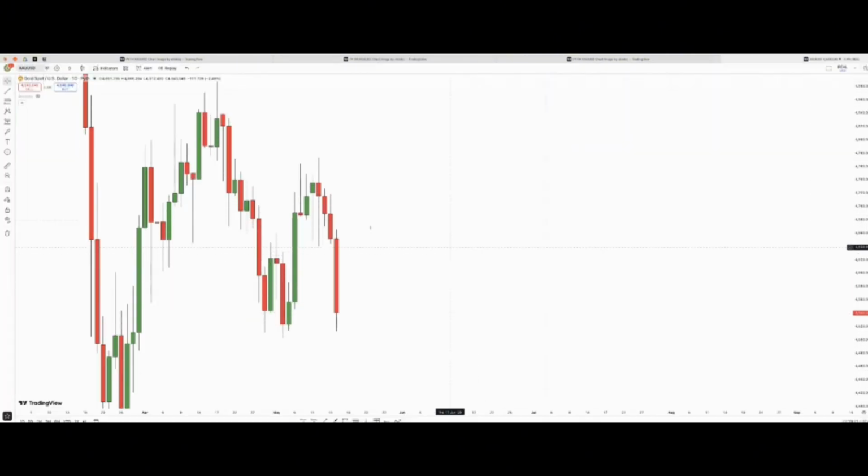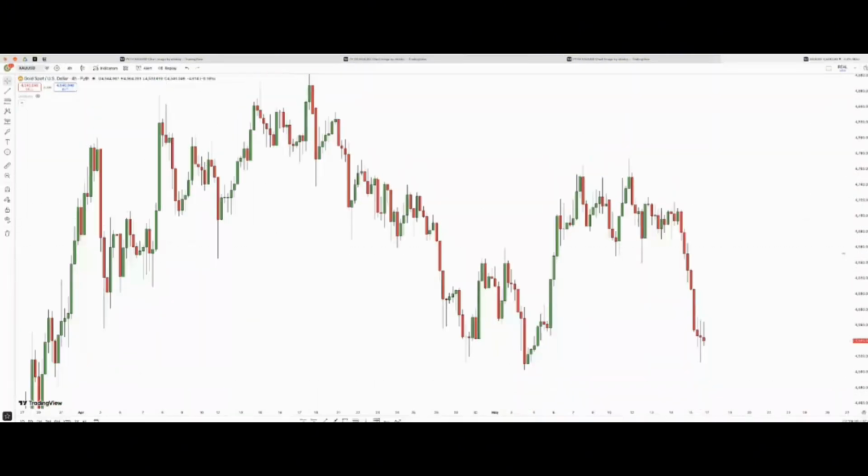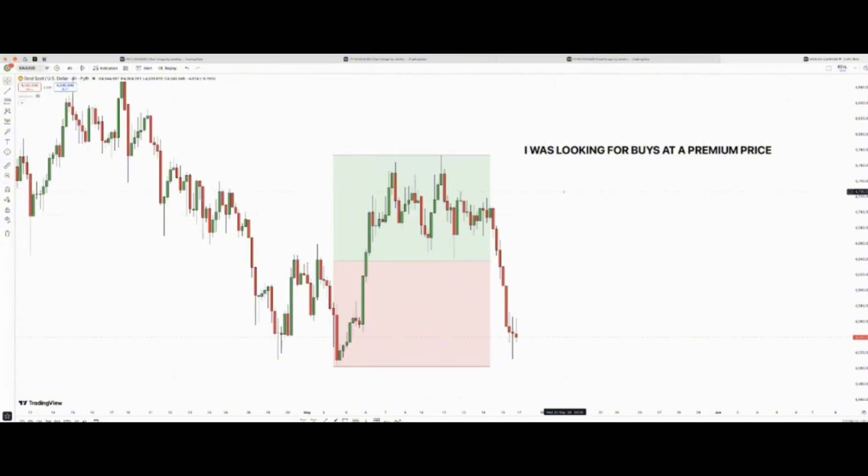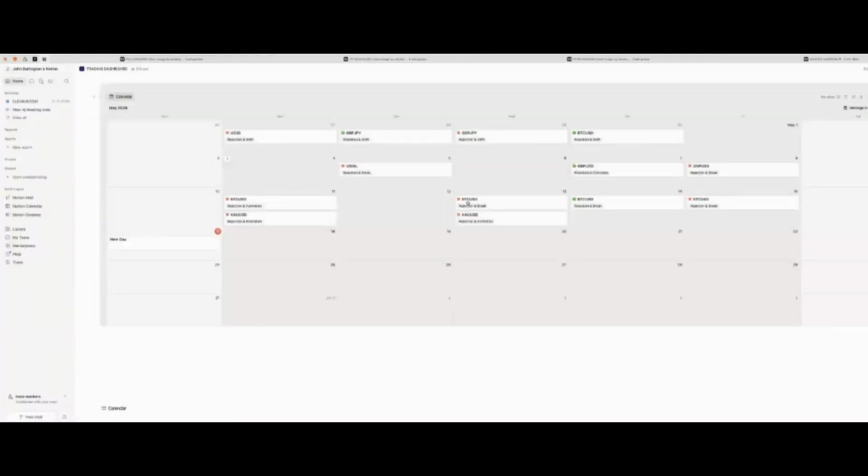Why did it end in a loss? This was the daily time frame. Same error I did on BTC USD. I was trying to buy at a premium price. So yeah, that's the reason I took this loss. It's like I repeated a mistake twice. I repeated it on BTC, now on gold.